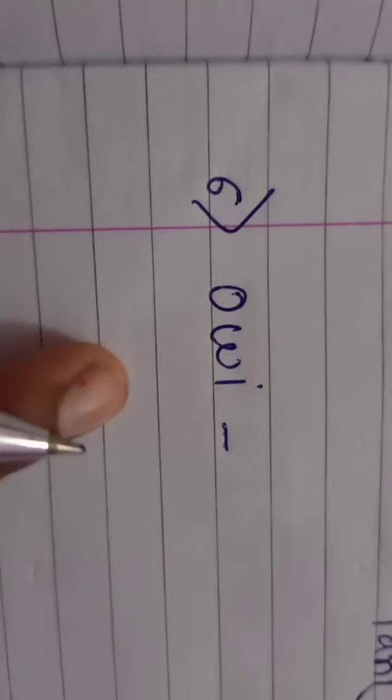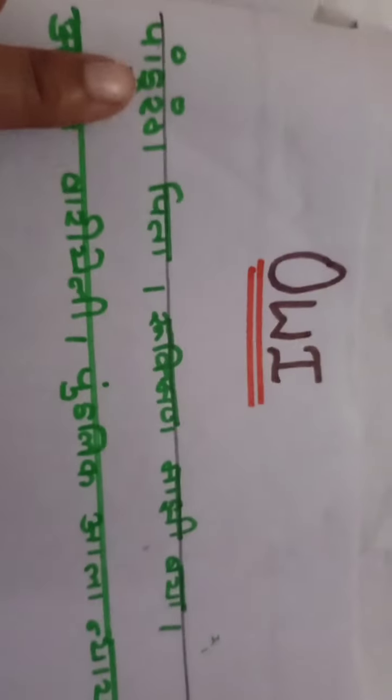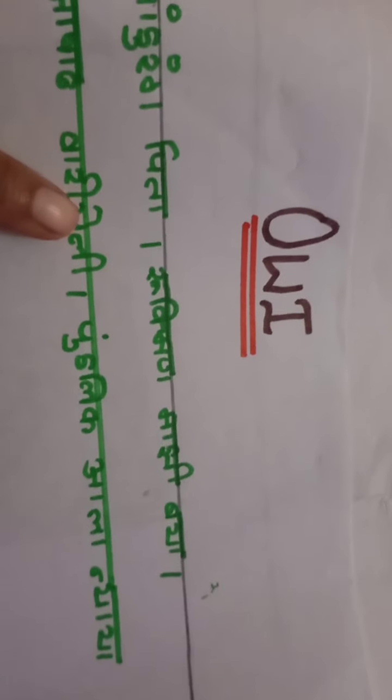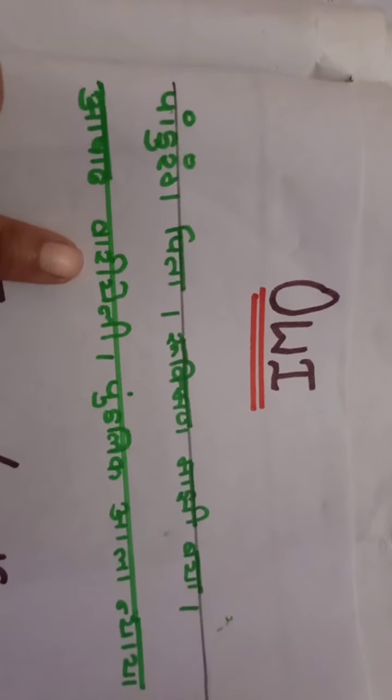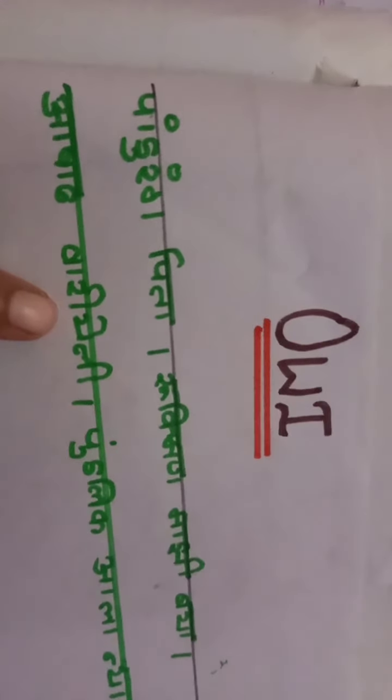Now the next source is Ovi. I will show you Ovi. Ovi is a rhyming sentence, rhyming lines. It is an example of Ovi. This kind of Ovi is included in oral sources.